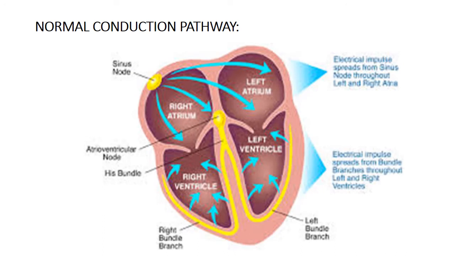That is the normal conduction pathway of the impulse. Impulse generates at the SA node, and from the SA node, the electrical impulse spreads throughout the left and right atrium, and then it arrives at the atrioventricular node or AV node. Then the electrical impulse spreads from the AV node to the bundle branch, and before the bundle branch it arrives at the His bundle, and from the His bundle it arrives at the bundle branch, and from the bundle branch it spreads throughout the right and left ventricles.